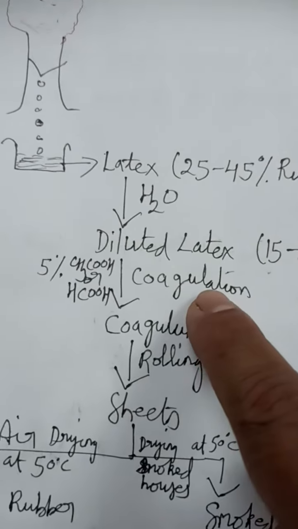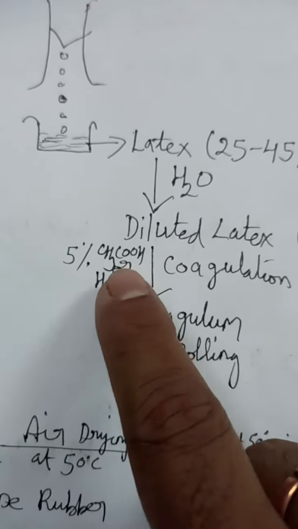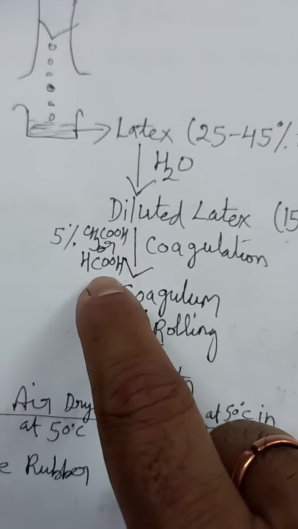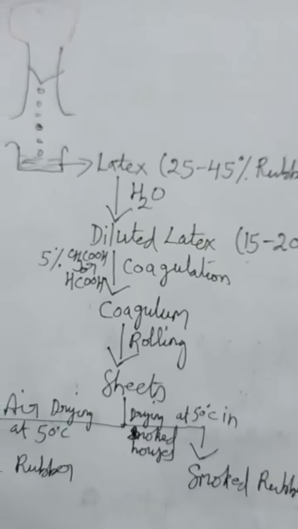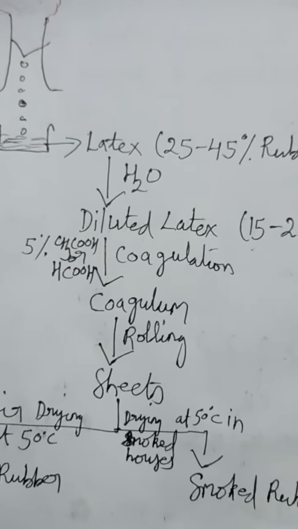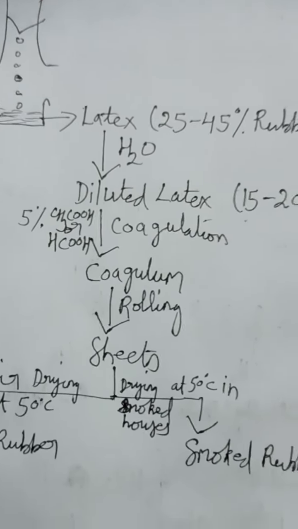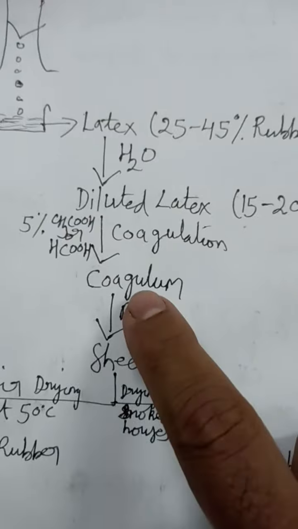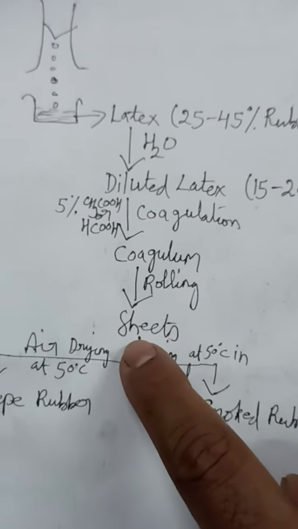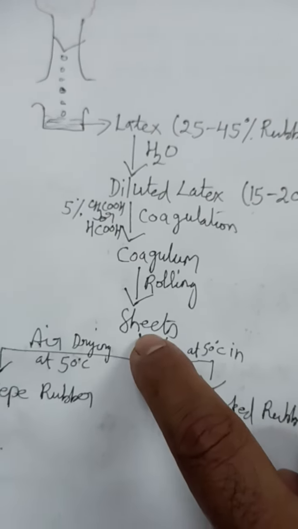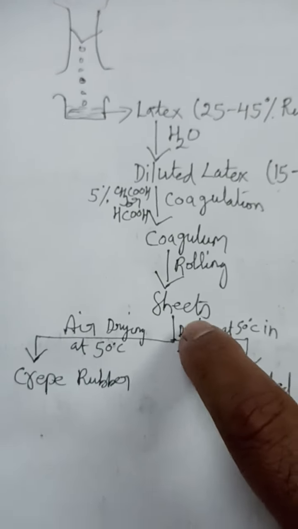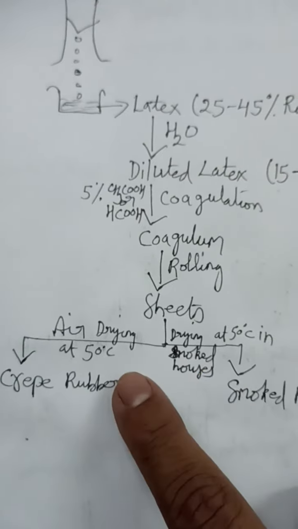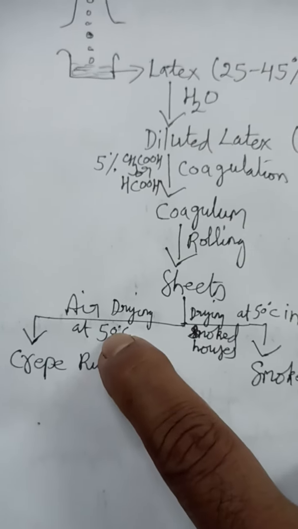Then coagulation is done with the help of 5% acetic acid or formic acid. I have written the formula, you can write the name also. So we get a dough-like mass. Dough-like means like when we prepare chapati, we use flour and water; how the mass looks, it is dough-like. It is called coagulum. Then the coagulum is rolled into sheets. Rolling is done, sheets are prepared. Then drying is done, either in air or in smoke houses. In both cases, drying is done at 50 degrees centigrade.